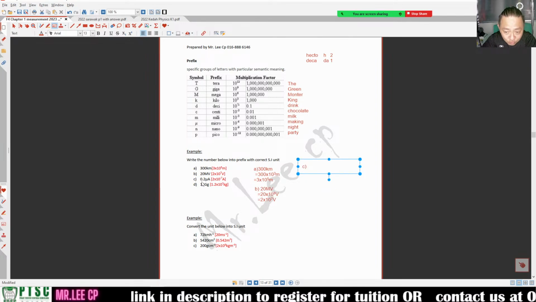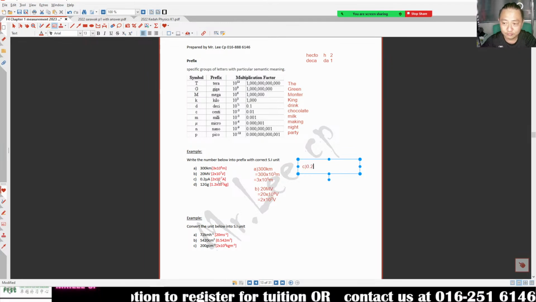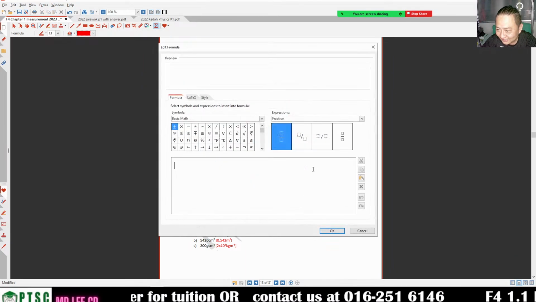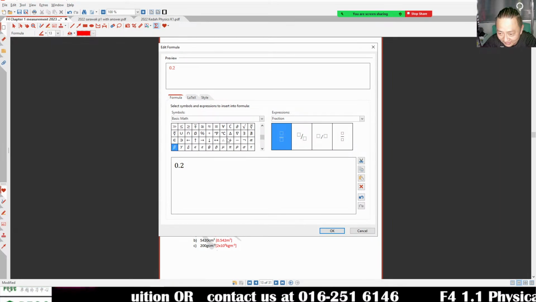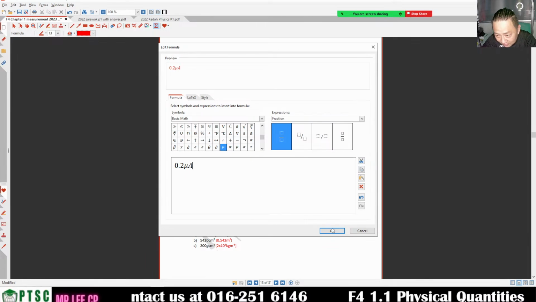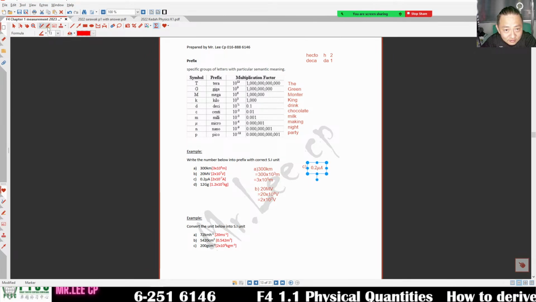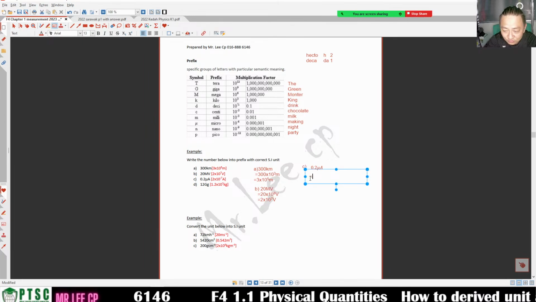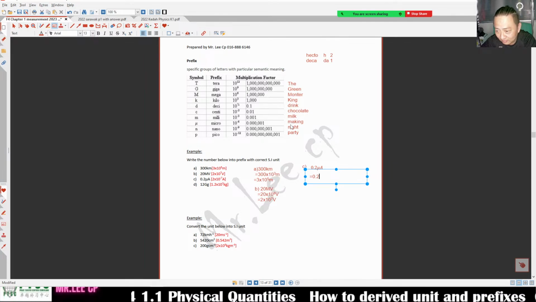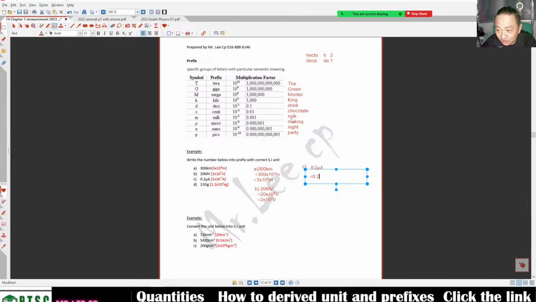Okay, I hope you're okay. So we are going to do C, 0.2 microampere. 0.2 microampere is equivalent to 0.2 micro. So big, small, and then small, like reversed. 12, 9, 6, 3, -1, -2, -3, -6.